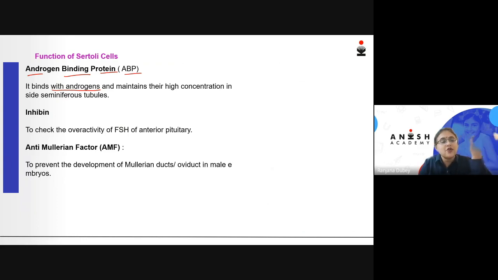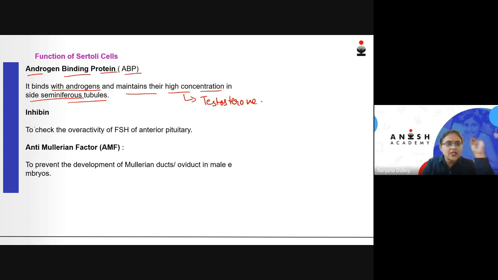So that spermatogenesis can take place nicely, they also maintain a high concentration inside the seminiferous tubules. High concentration of what? High concentration of testosterone. So with the help of this protein, androgen binding protein, high levels of testosterone, which finally trigger the production of sperms, are maintained inside the seminiferous tubules.